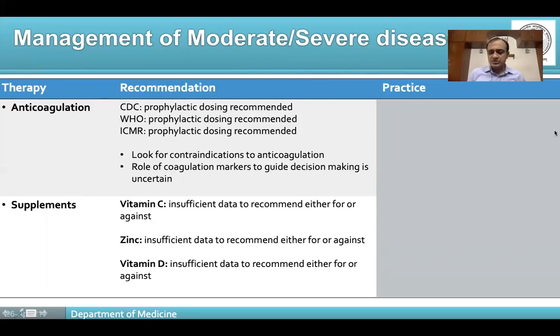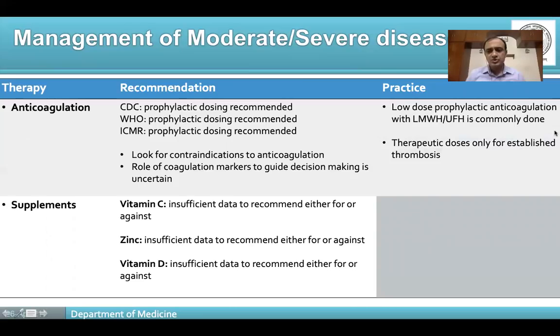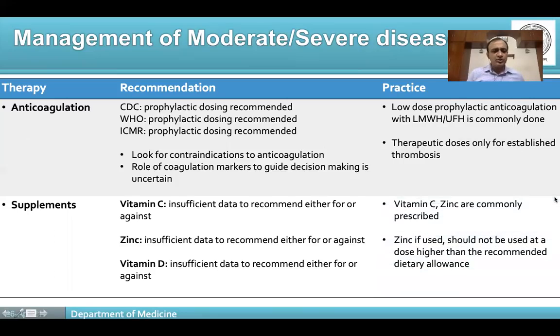Regarding anticoagulation, one thing you want to remember is low-dose prophylactic anticoagulation is preferred. Therapeutic dose is reserved only for established thromboembolism. Supplements, again, are thought to be innocuous, with not much benefit and not much evidence in their favor.